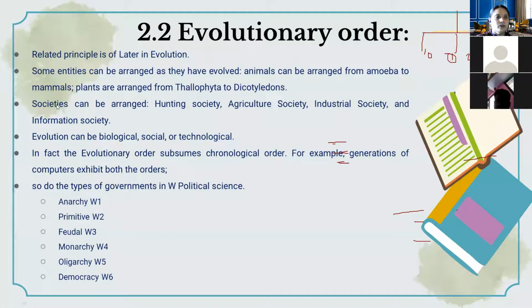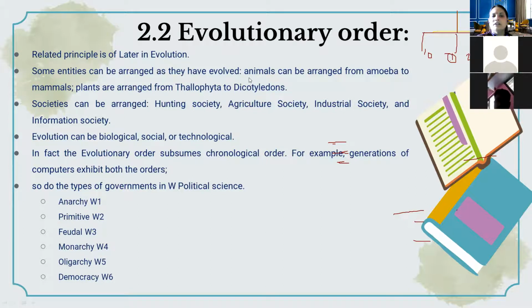Then the principle of evolutionary order. According to the principle of evolutionary order, meaning later in evolution, we can say principle of later in evolution. According to these principles, later in evolution, some entities can be arranged as they have evolved.